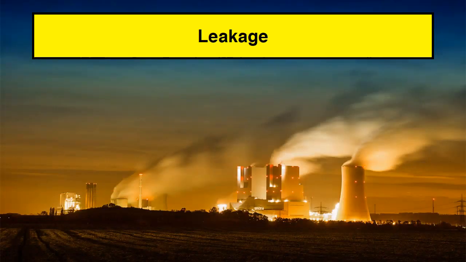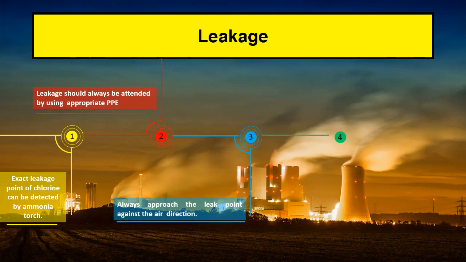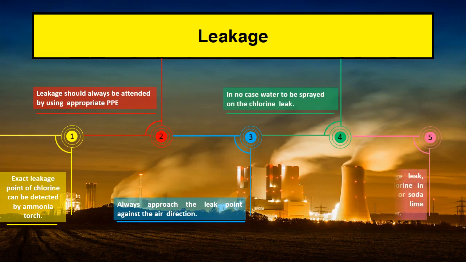In case of any kind of leakage of chlorine gas, the following actions must be taken for identification and mitigation of chlorine gas. The exact leakage point of chlorine can be detected by an ammonia torch. Leakage should always be attended by using appropriate PPEs. Always approach the leak point against the air direction. In no case should water be sprayed on the chlorine leak. In case of a large leak, absorb the chlorine in a caustic solution, soda solution or lime solution scrubber.